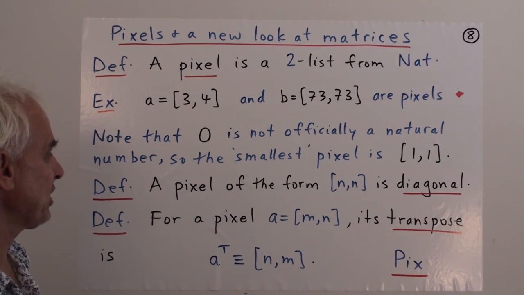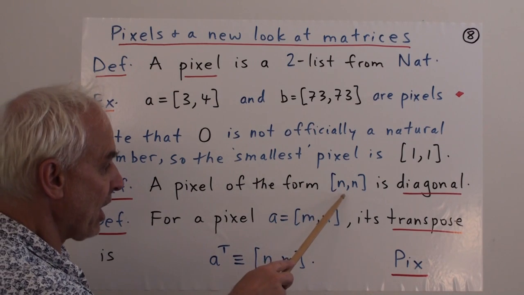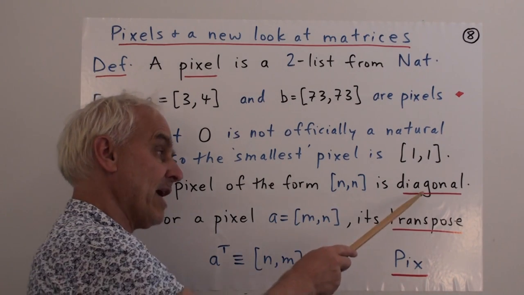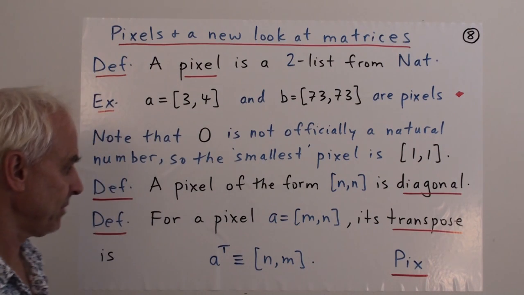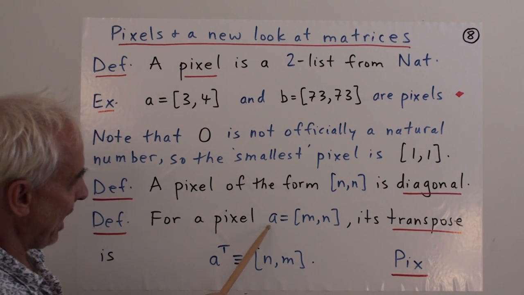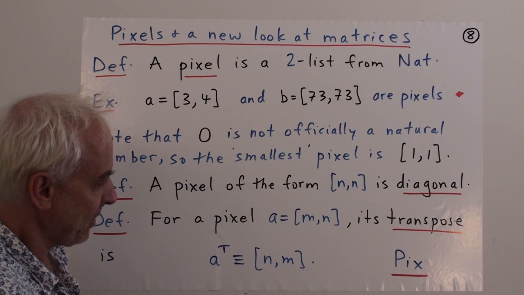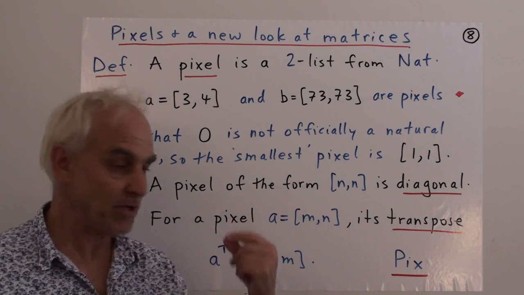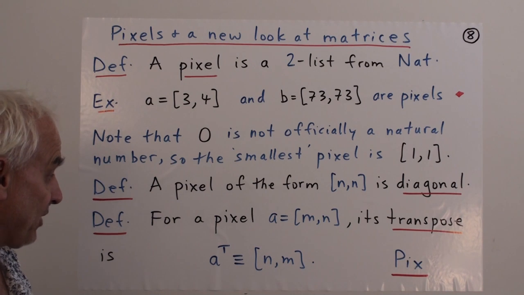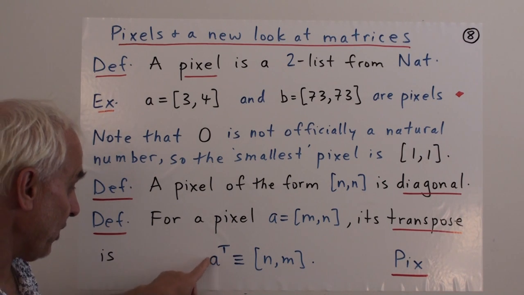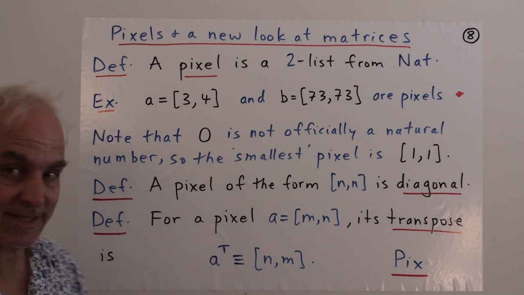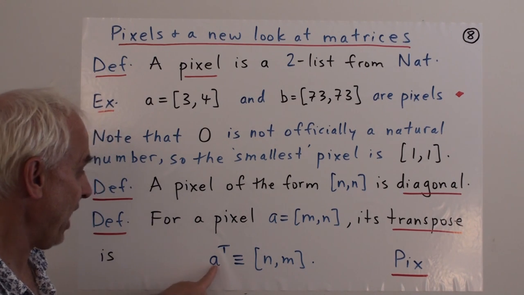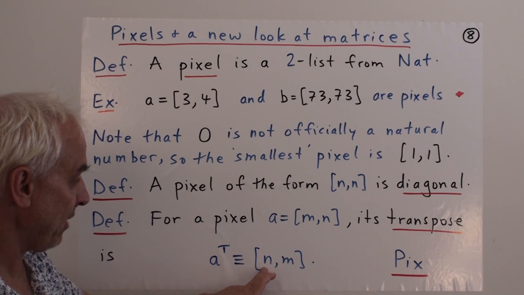A few other definitions. A pixel of the particular kind NN, where the two entries are equal, will be called a diagonal pixel. And for a pixel A equals MN, one natural thing that we can do with this is just to swap the two entries, and we're going to give that a name. We'll call that the transpose, and we'll denote it with an A with the superscript capital T. So that refers to the transpose of A, and there it is, it's NM.